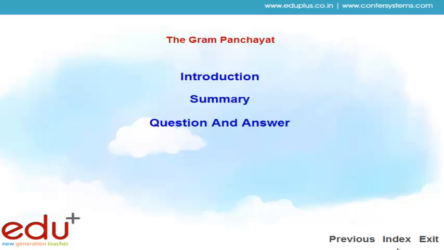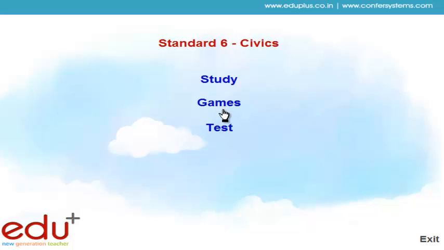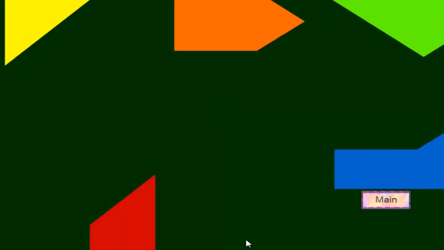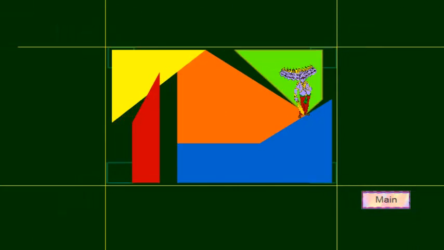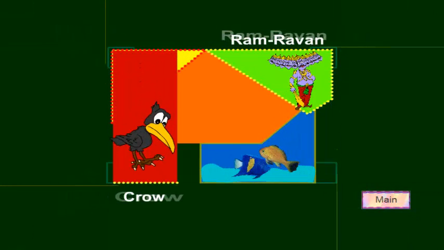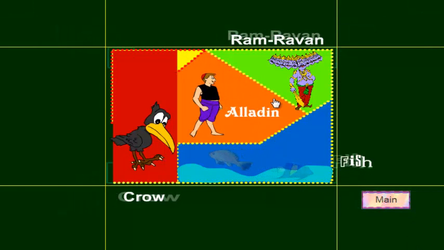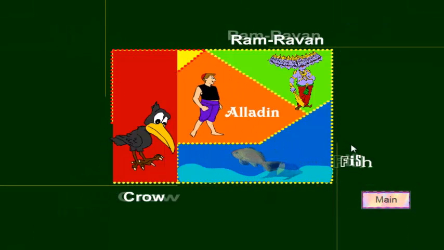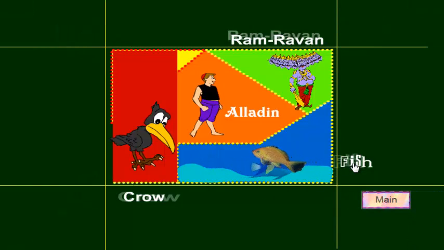After the study, we are going to the second part of civics, which is game. In game, 16 games are given. Out of these, 4 games are selected for 6th standard: Ram Ravan, Crow, Aladdin and Fish. We play the Ram Ravan game.